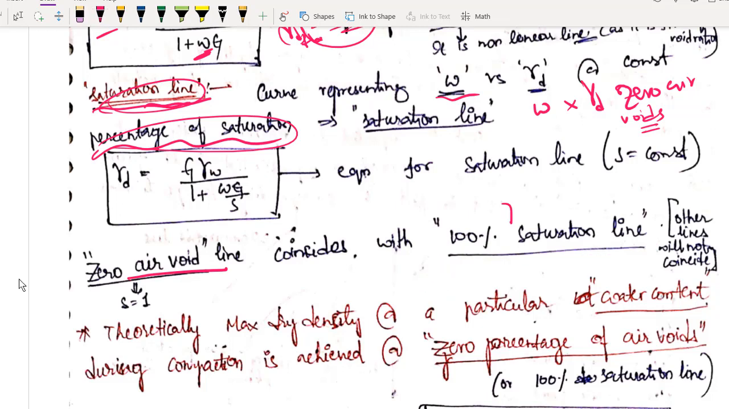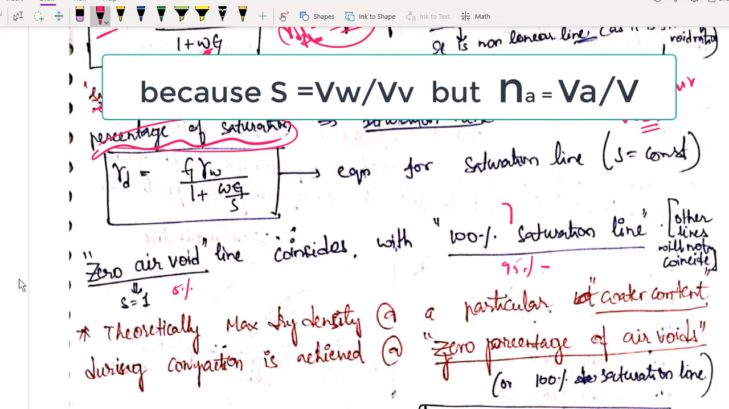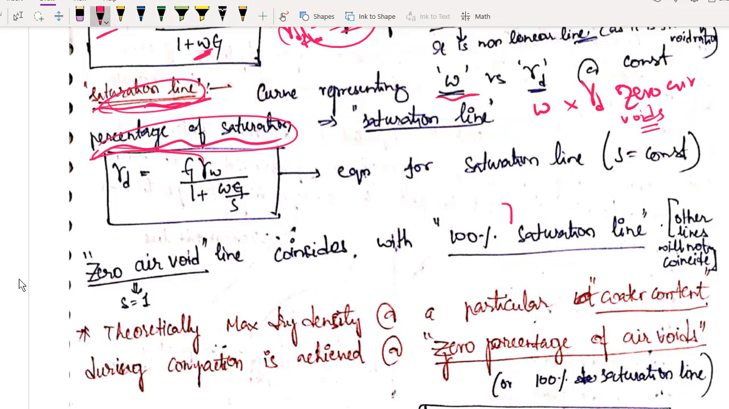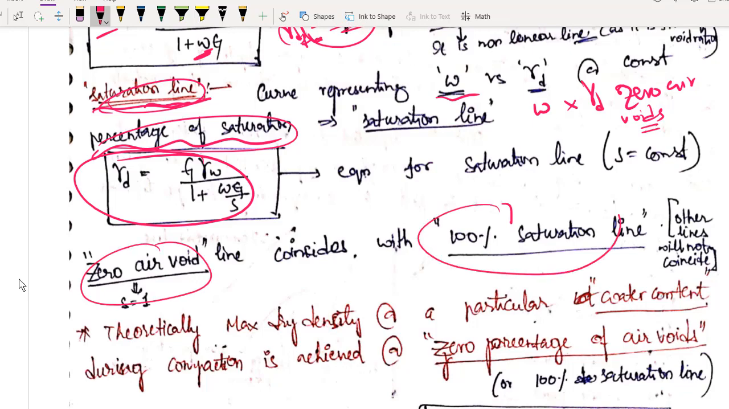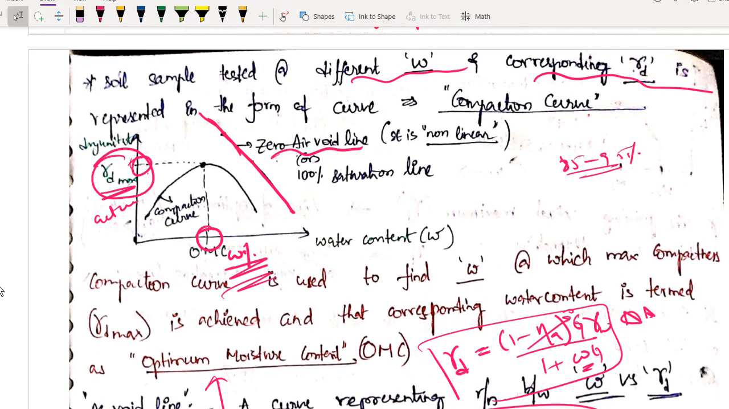For example, 5% air voids and 95% saturation will not coincide. Or 10% air voids and 90% saturation will not coincide. You have to apply this formula and check yourself how the graphs will act. But the 0 air void line and the 100% saturation line will coincide. The 0 air void line I mentioned is also the 100% saturation line. Both are completely different concepts, but these curves will be one similar curve. They will coincide.